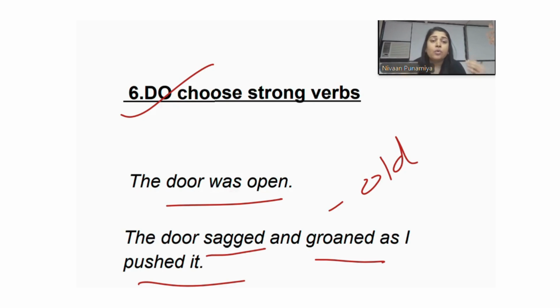Sagging and groaning are more used for humans, wherein the door is an inanimate object. So if I am using it for the door, it is to convey that the door is actually very, very old, and making that creaking sound. So I can use imagery, of course, and I need to use strong verbs to make sure that I'm giving away exactly what the reader must imagine.